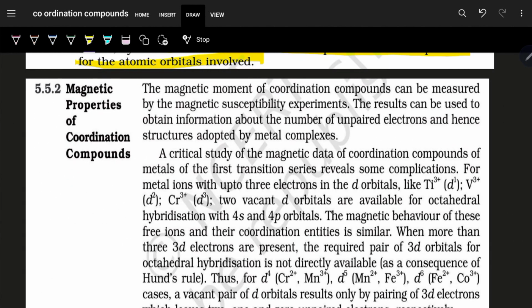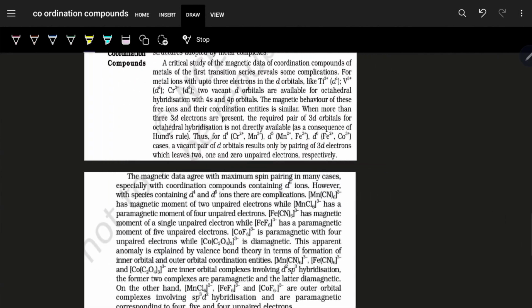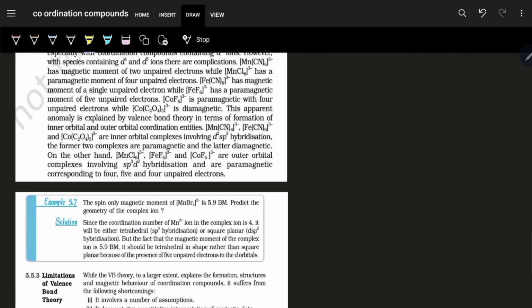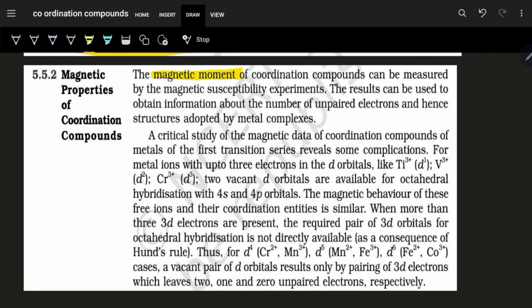If you have to explain in terms of VBT, you have to go in this method. Now the magnetic properties, we have seen that magnetic properties can be explained. Now magnetic moment, if it has magnetic property, it also has a magnetic moment, and we can calculate the magnetic moment in a mathematical manner, and then we can find out from the number of unpaired electrons. So the results can be used from the number of unpaired electrons, and so the structures that are adopted can be explained by this method.